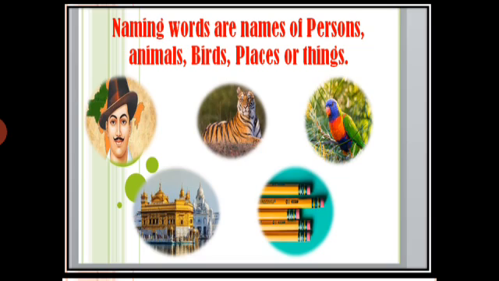And what is the next? This is a tiger. Okay, it is our national animal, right? Now what is next? This is a beautiful parrot. So which category do parrots belong to? Parrots belong to the birds category. And which category does the tiger belong to? Tiger belongs to the animals category.